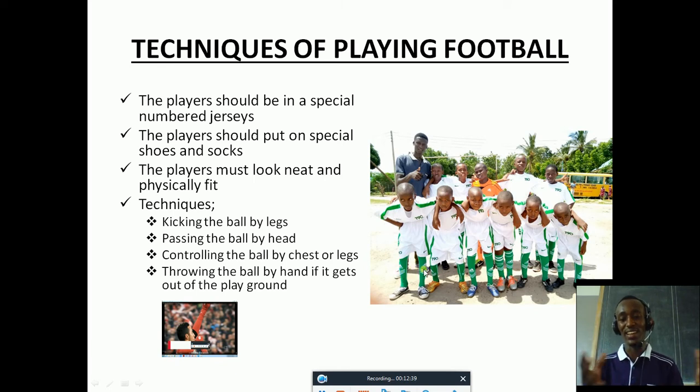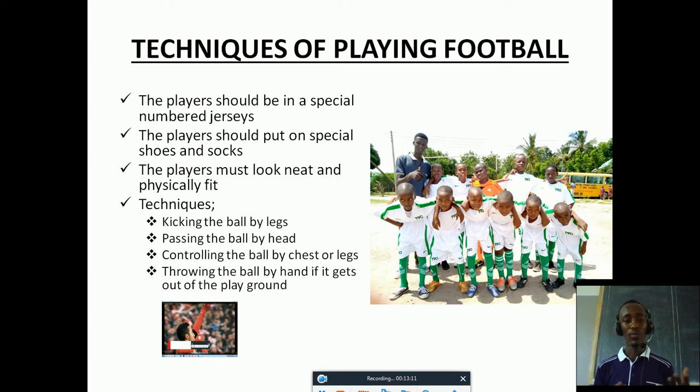So that is a fantastic one also. But the players must look neat and physically fit. To look neat, you see the way they look? Yes, very neat. Okay, but also physically fit. Physically fit means you must make sure that your body is in good health. You do not have any injuries and other things which will lower your level of playing a game.